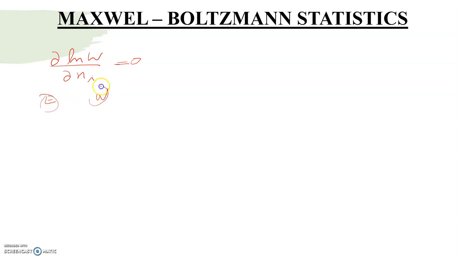Keeping these two constant, you cannot maximize by our ordinary method. So we have to apply Lagrange's undetermined multiplier method.